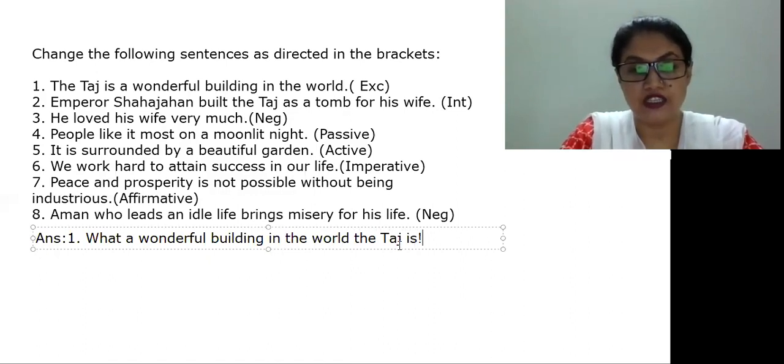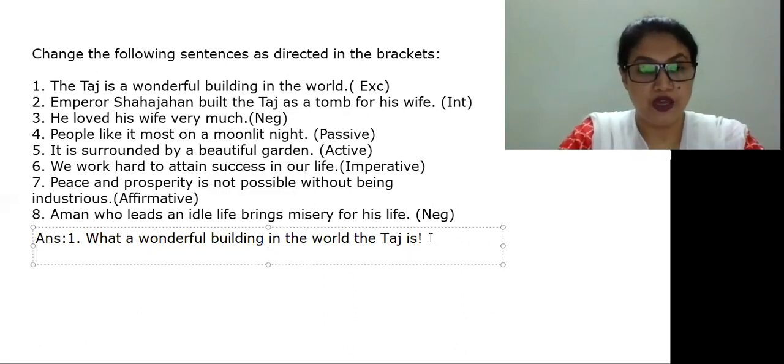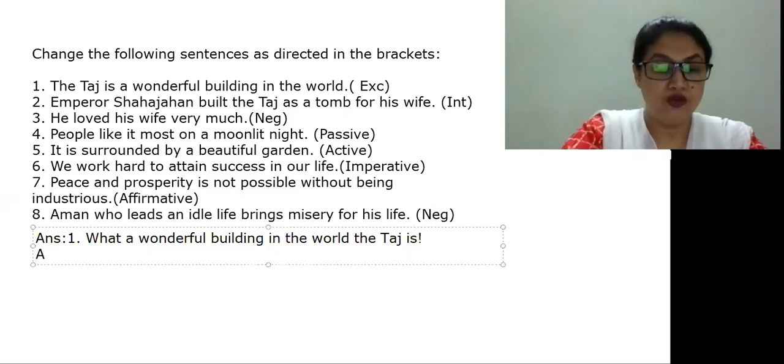We know that in an exclamatory sentence we need to put the verb at the end of the sentence. Then we have to put what? An exclamatory sign, the mark. So now go to the second question. Look at the second question.